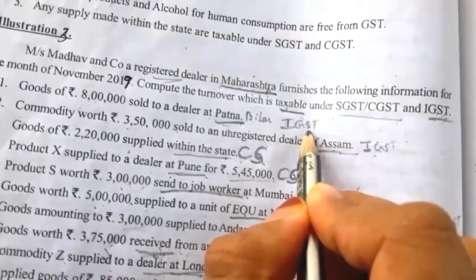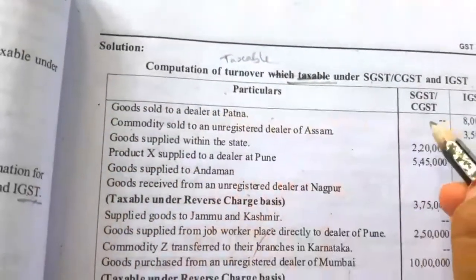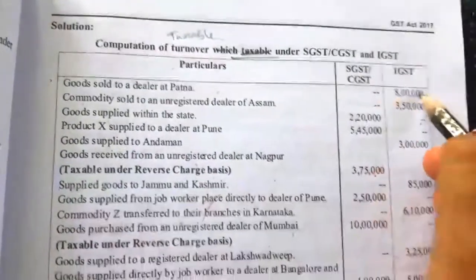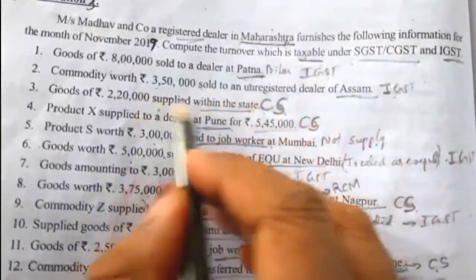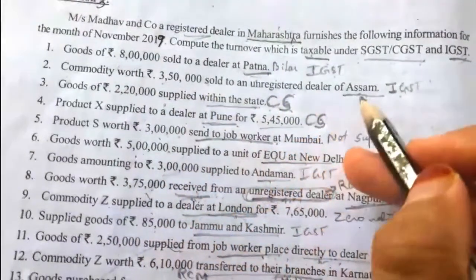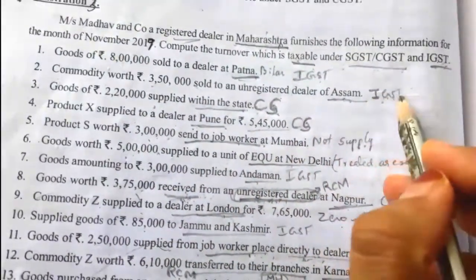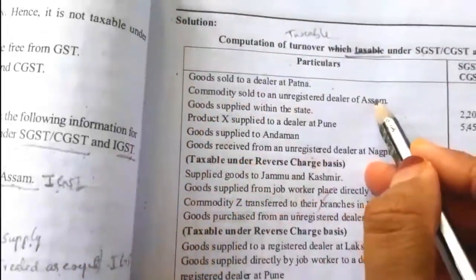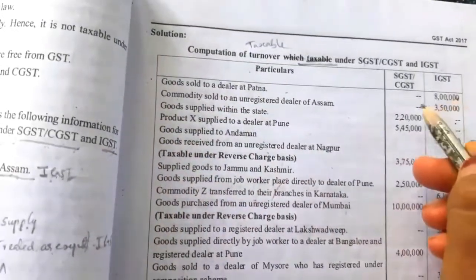First one is commodity 8 lakh sold to a dealer at Patna. So under the IGST column we have to write goods sold to a dealer at Patna. SGST column dash, IGST column we have to take. Second one, commodity worth 3,50,000 sold to an unregistered dealer of Assam. This one also we have to take under the IGST column. So sold to Assam, IGST column 3,50,000, SGST column dash.